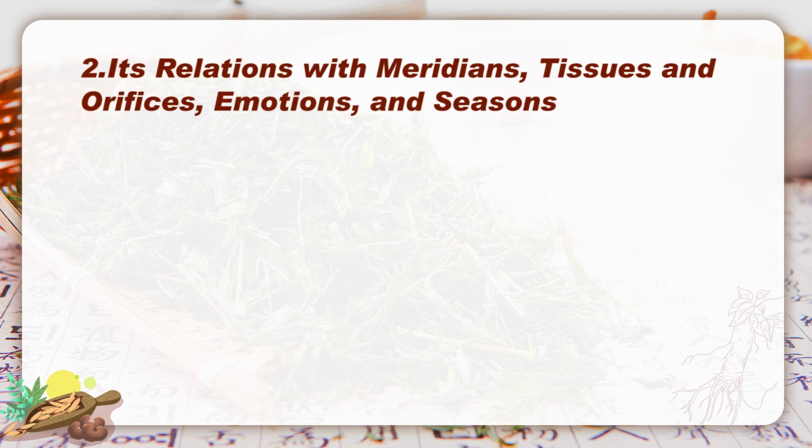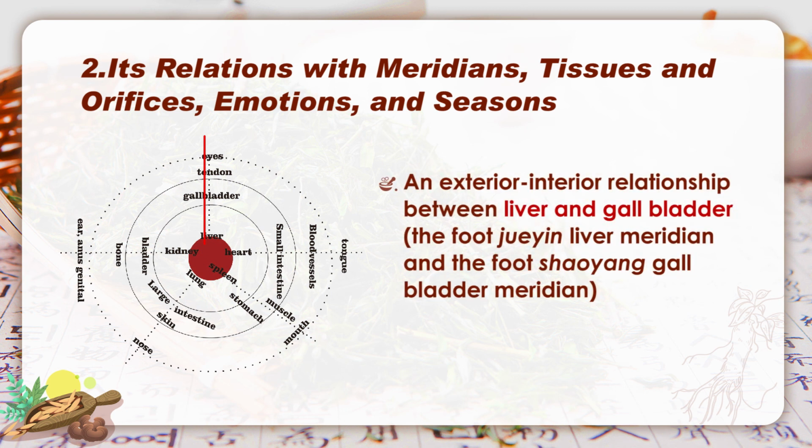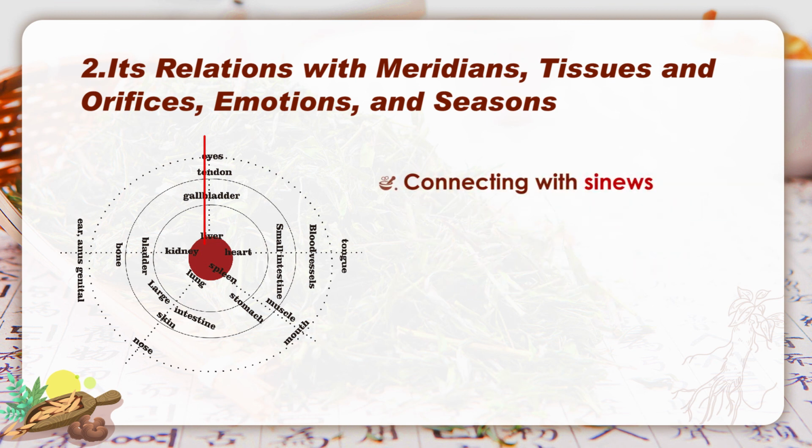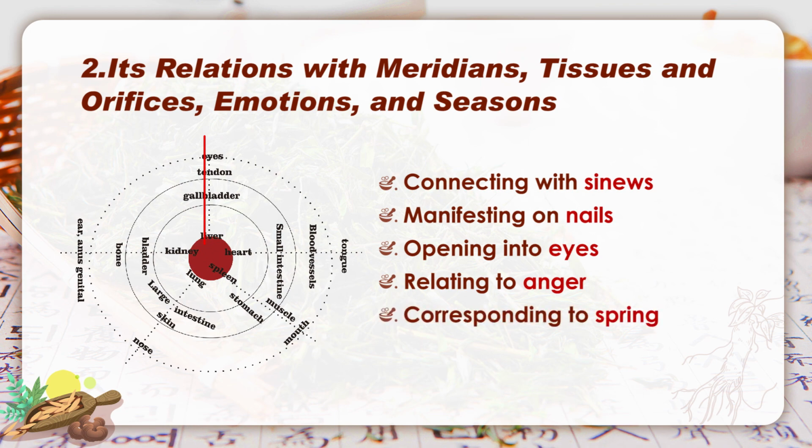In the end, as usual, we will have a quick learning on liver's relations. Liver and gallbladder build up an exterior-interior relationship based on two meridians, which are the foot Jueyin liver meridian and the foot Shaoyang gallbladder meridian. Furthermore, liver connects to sinews and manifests on nails, opens into eyes, relates to anger, and corresponds to spring. Okay, all these are the contents for liver.